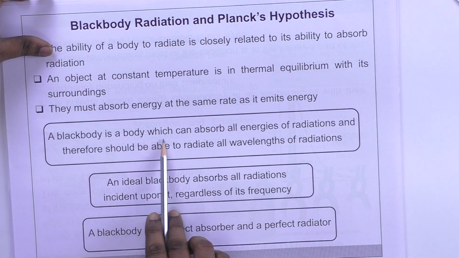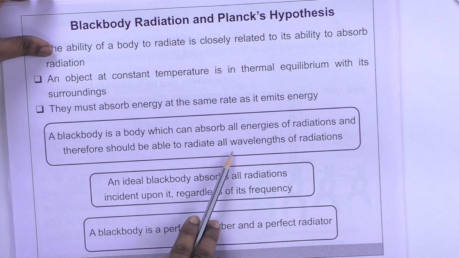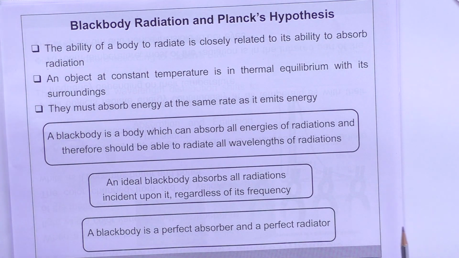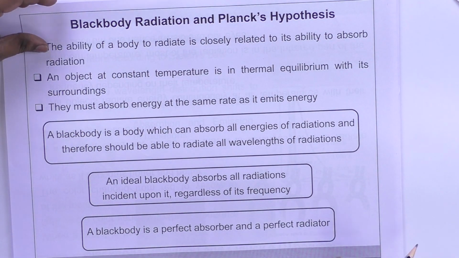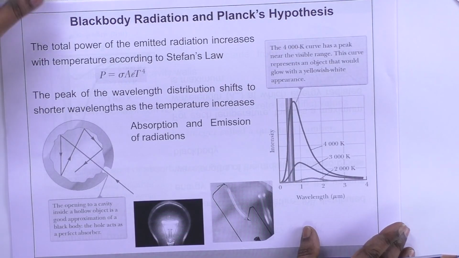A black body is a body which can absorb all energies of radiation and therefore should be able to radiate all wavelengths of radiation. An ideal black body absorbs all radiation incident upon it regardless of its frequency. A black body is a perfect absorber and a perfect radiator. So, a perfect absorber and a perfect emitter. Okay. So, let us assume, what are the consequences of black body radiation?